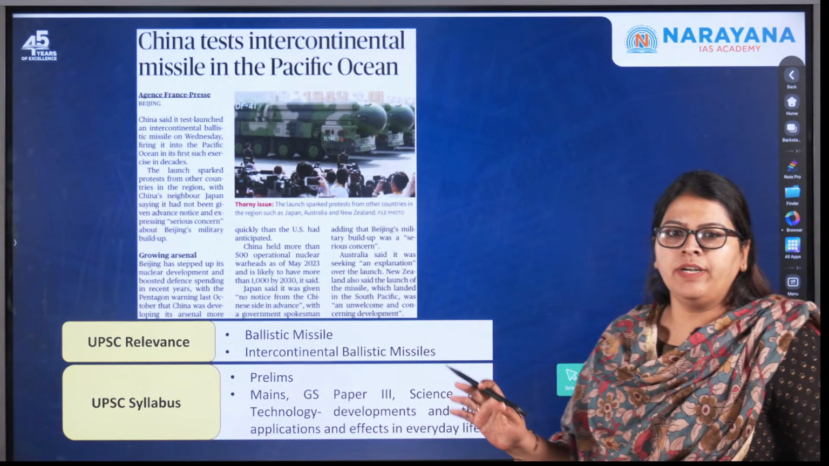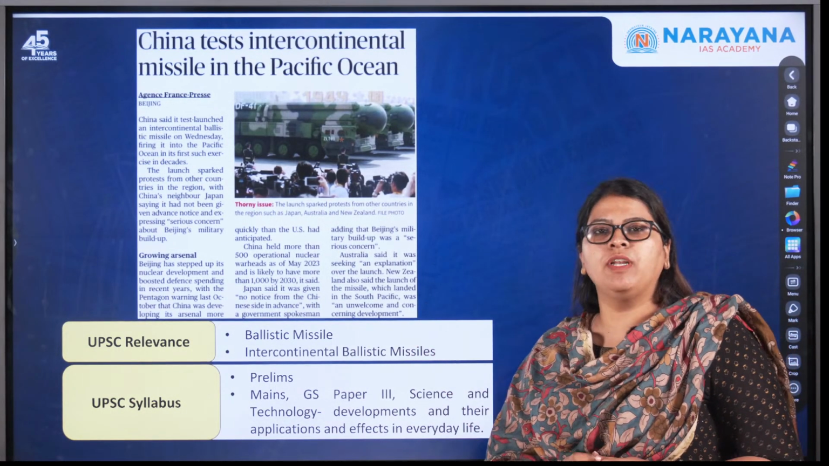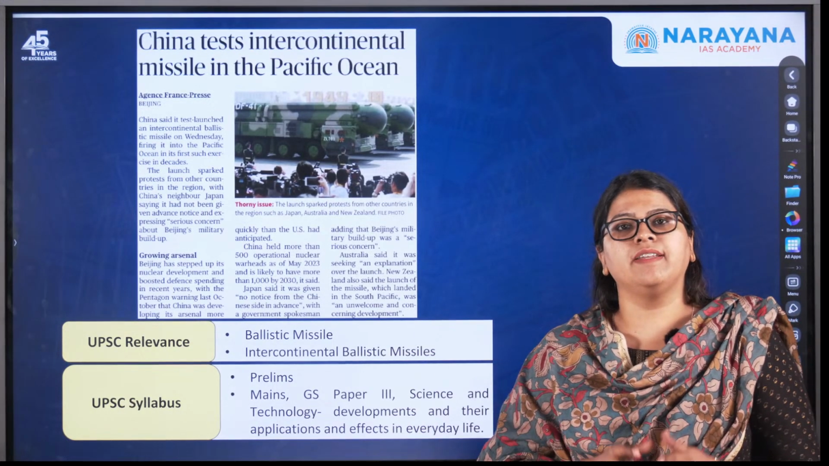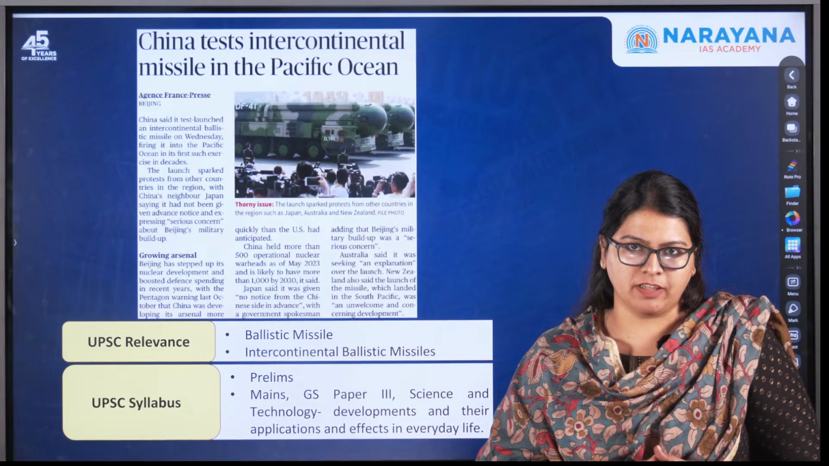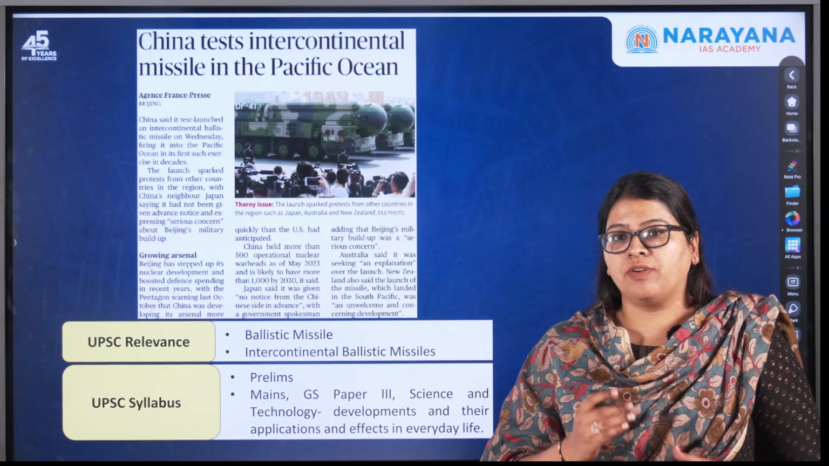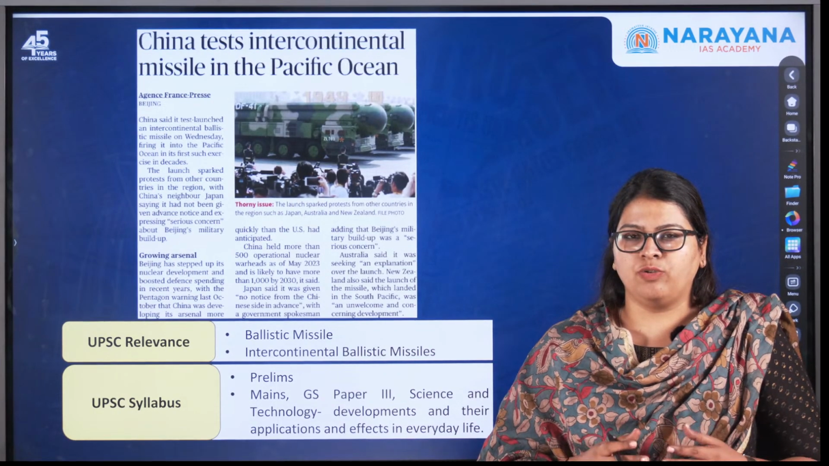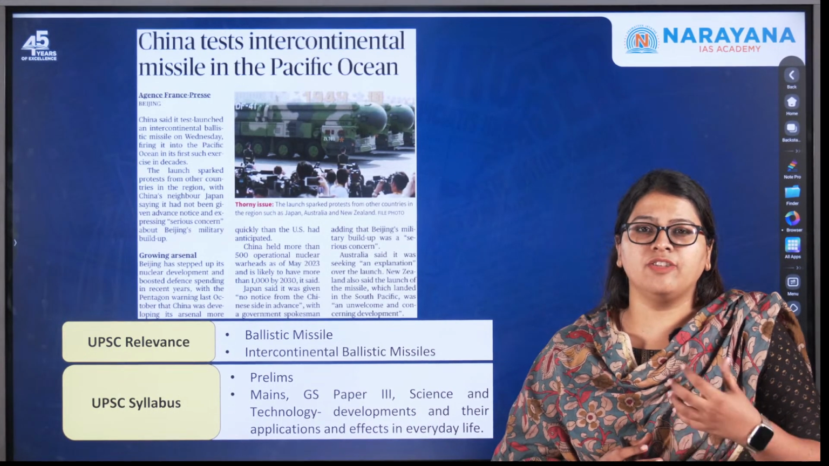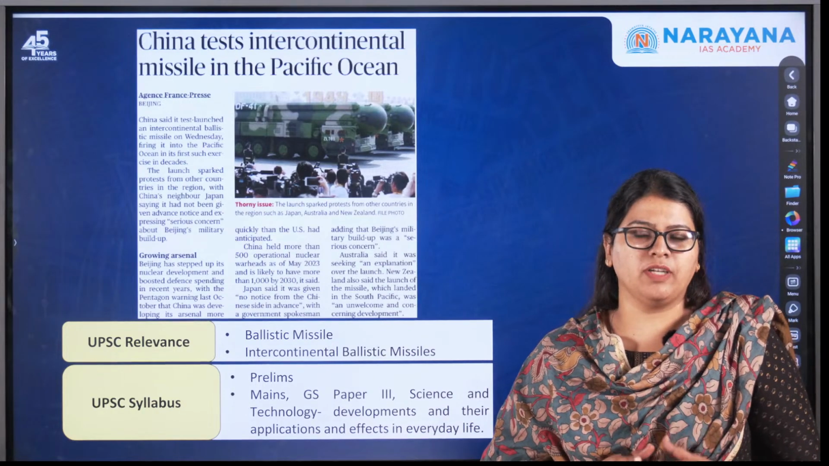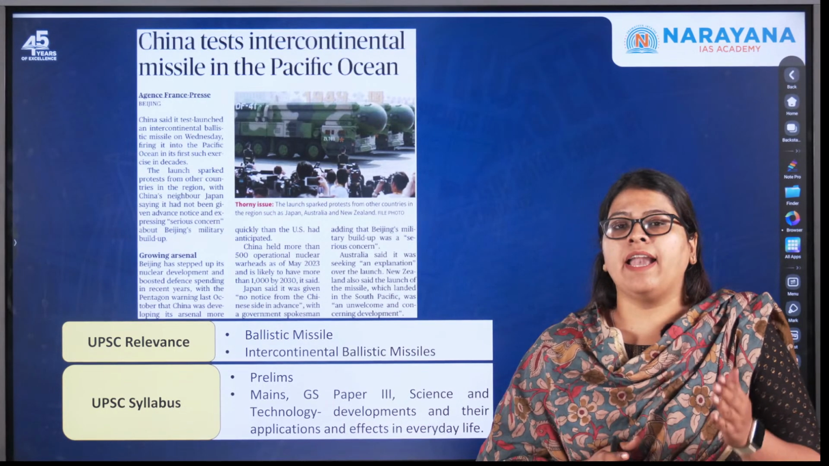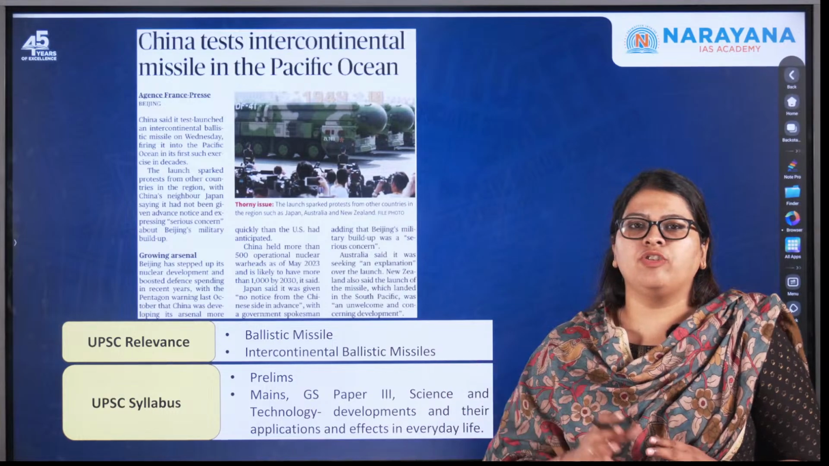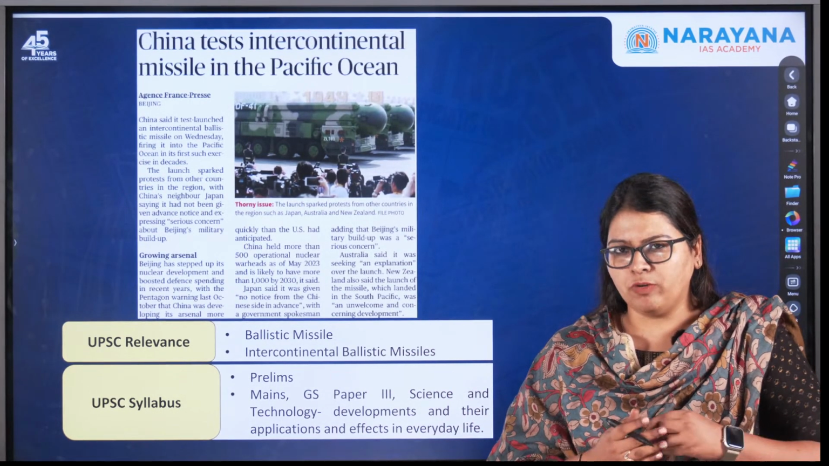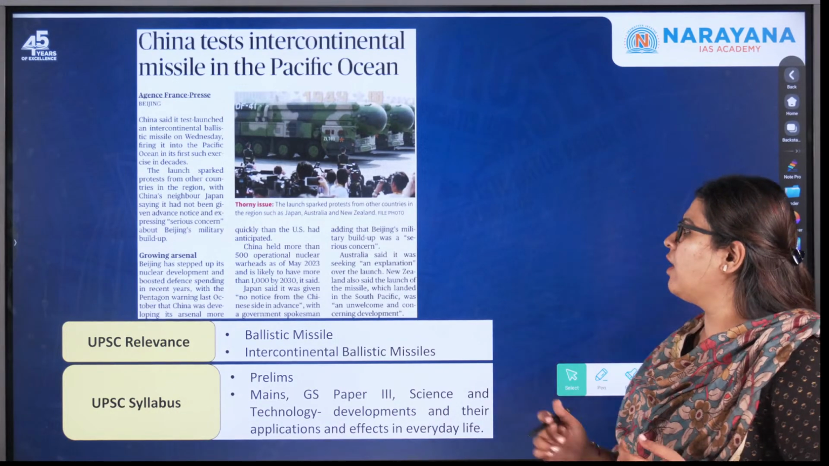Moving forward, this is the first article from the prelims perspective that we will be discussing, where China has tested the intercontinental missile in the Pacific Ocean. This has raised further concerns because China is already posing certain economic constraints on several countries, especially developing countries like India. In addition, it talks about China's military expansion. So this has signaled a threat to the rest of the countries in the world.